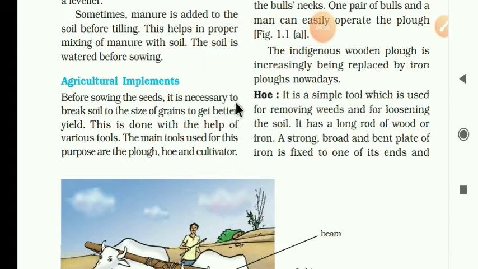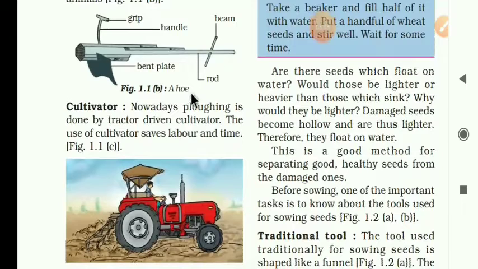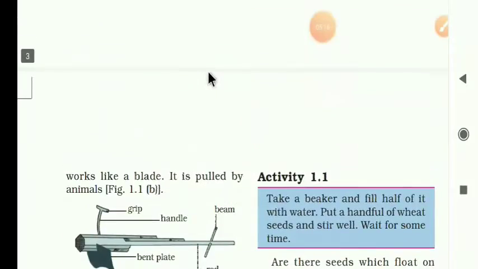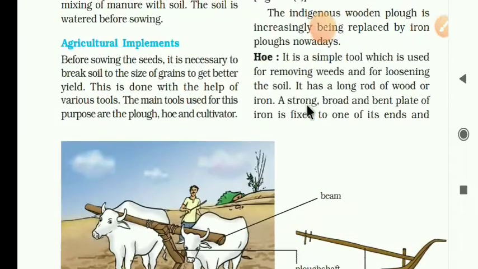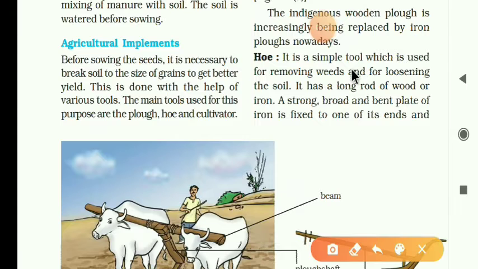Okay, now the next agricultural implement, hoe. Look at the diagram: a long rod, and here a bent iron plate, and this one is the beam. Now look at the explanation of the hoe. It is a simple tool, a simple device which is used for removing the weeds, meaning unwanted plants, and also for loosening the soil.